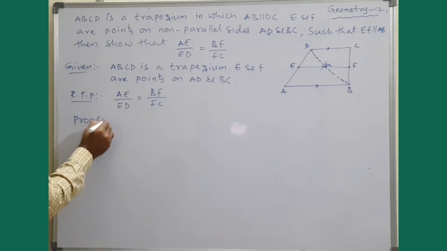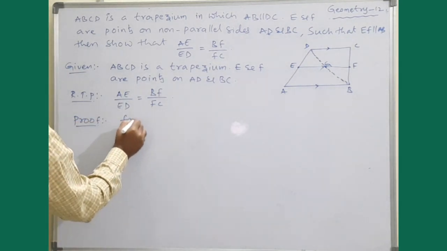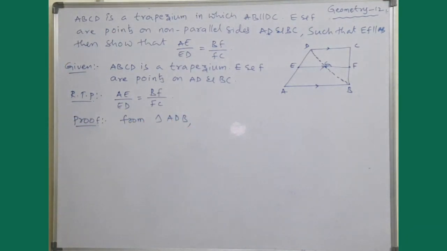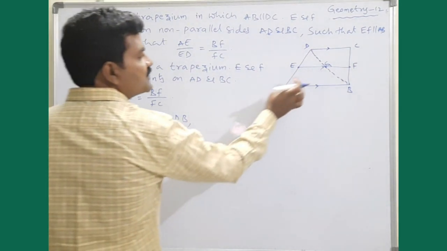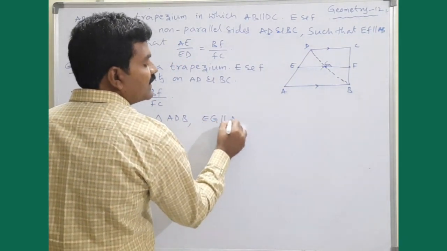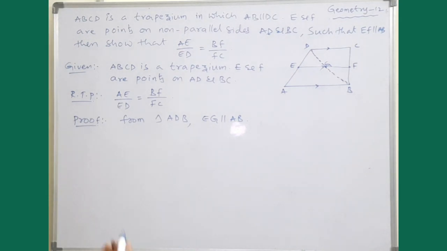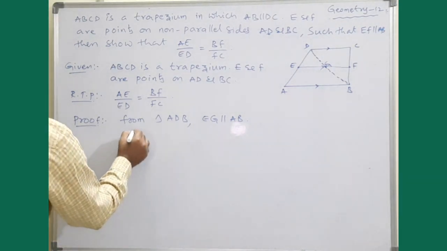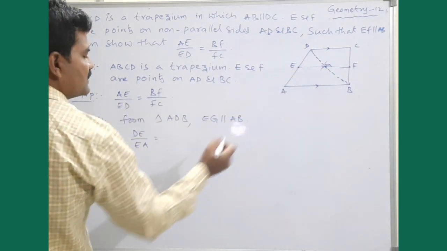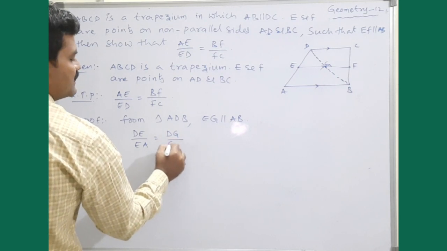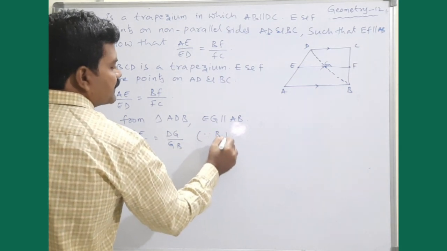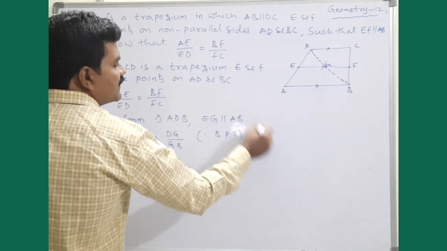So coming to the proof, first from triangle ADB, what is the observation? What did you observe here in triangle ADB? EG is parallel to AB. So hence I can say that DE by EA is equal to DG by GB, because of BPT. Let it be condition number 1.